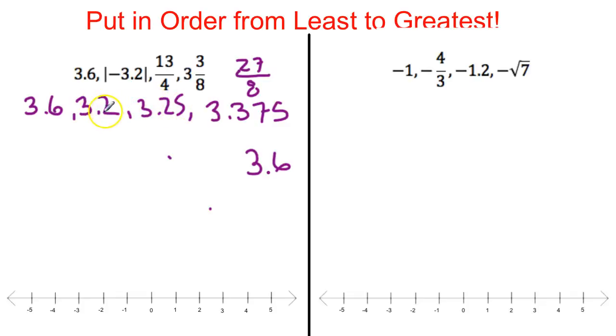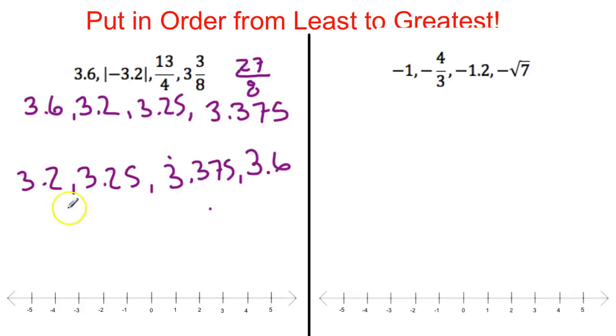Well, would you rather have $3.20 or $3.25? Right, $3.25 is bigger because the next number here is really 0, and that's a 5, so that is 0.05 more. So the smallest is 3.2, and then we have 3.25, 3.375. Right, 3.3 is bigger than 3.2. All right, so there we go.